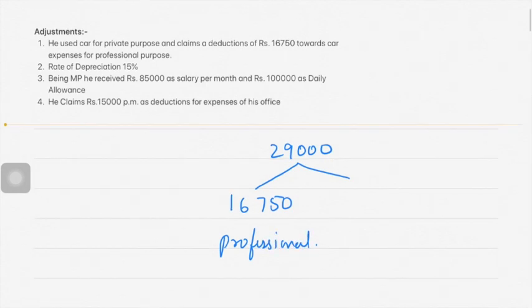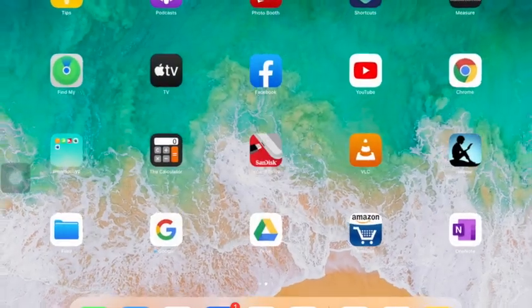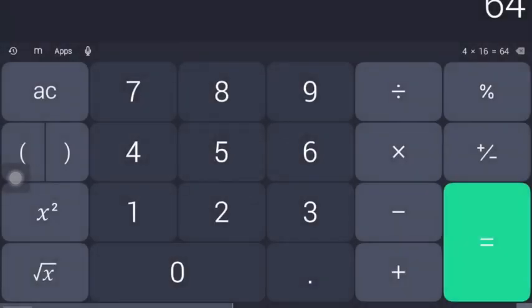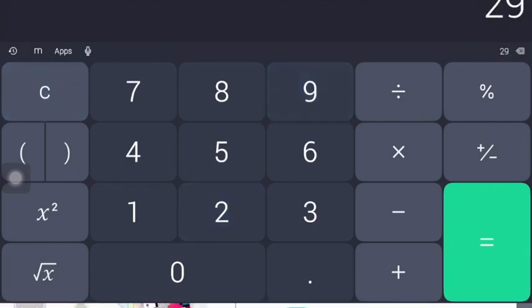And the remaining amount, which is 29,000 minus 16,750, is 12,250.